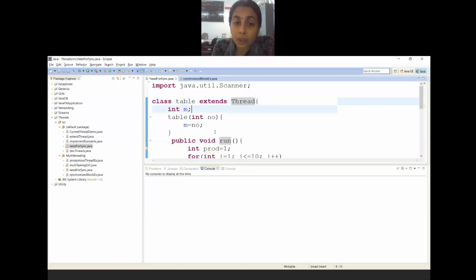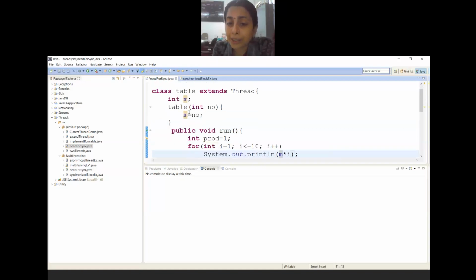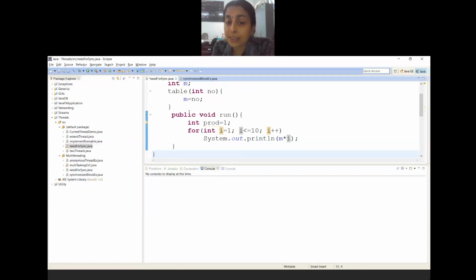Inside this, I have declared one local variable. Actually, without this local variable also, you can go ahead. I will show how in the next example using this. I have modified this program into the next program that you will see very soon. Now I have taken a local variable m and, using the constructor, I am assigning the number that is passed to m. Using this m inside the run method, I have printed the multiplication table of the number m.